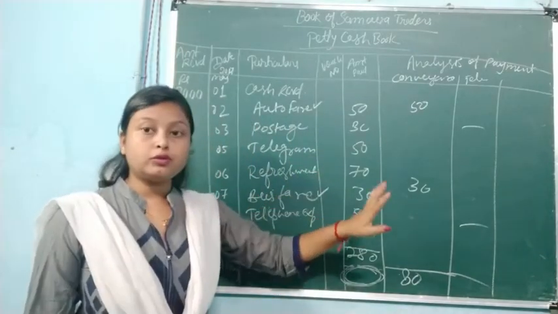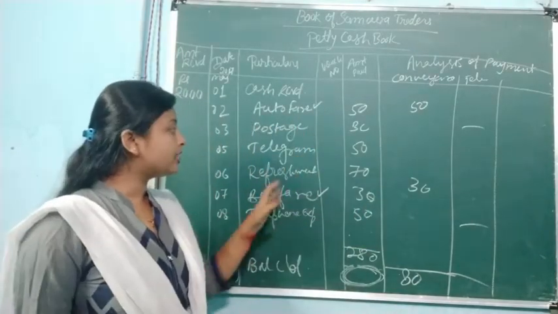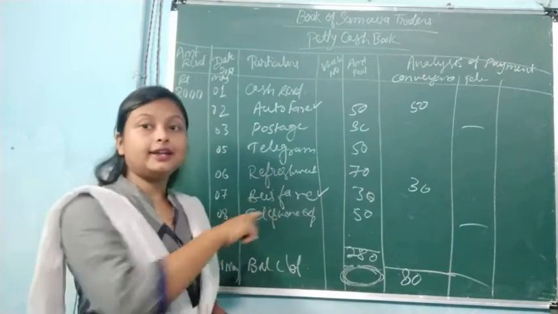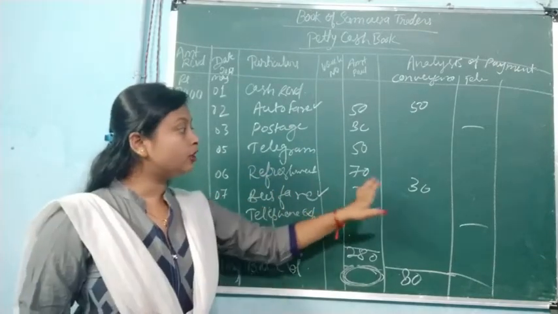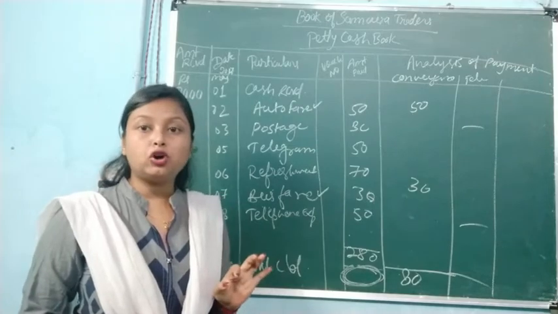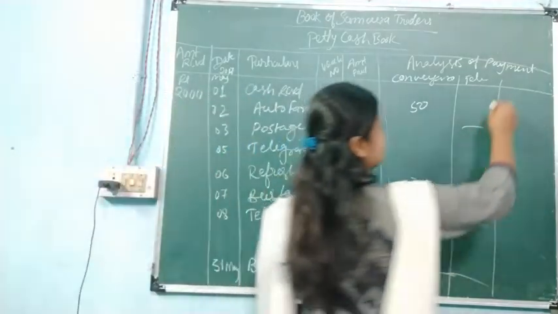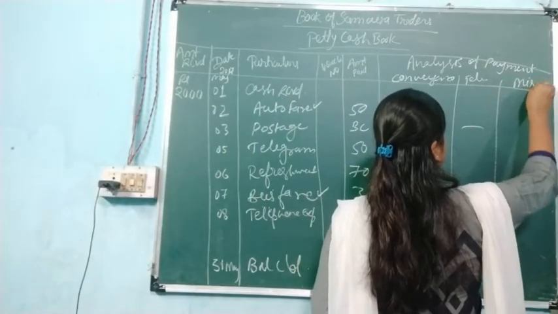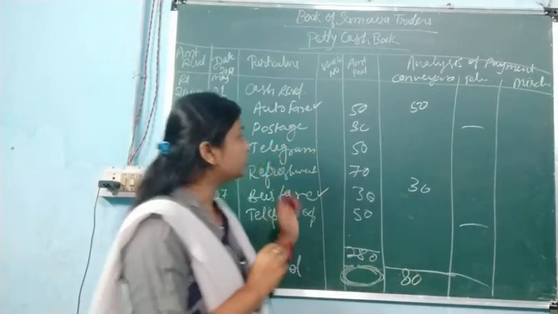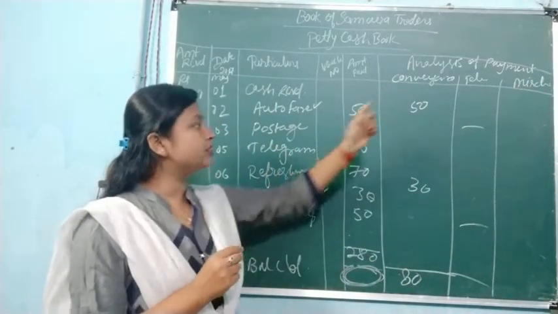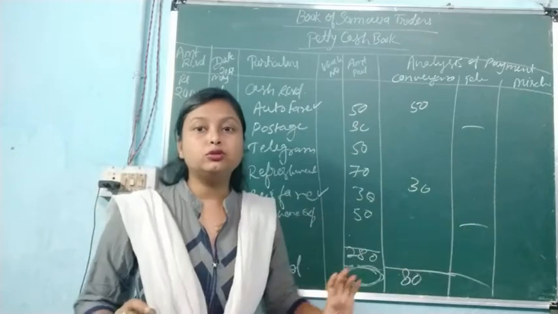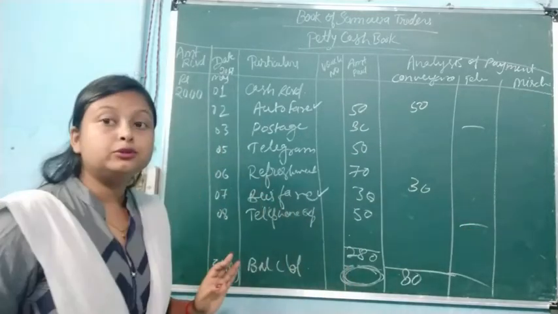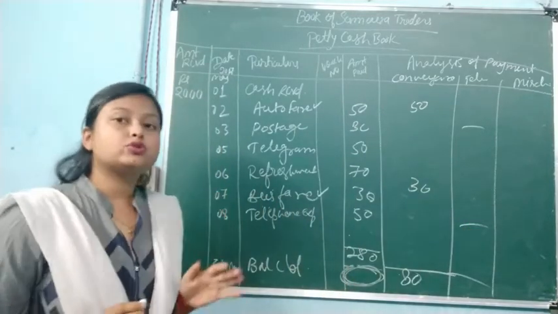Refreshment and whatever items are left that we cannot place in any of the columns, we will write down in the miscellaneous column. Whatever is left, like postage, refreshment, we will write down there and do the totaling. Nothing else we have to do in the petty cash book.